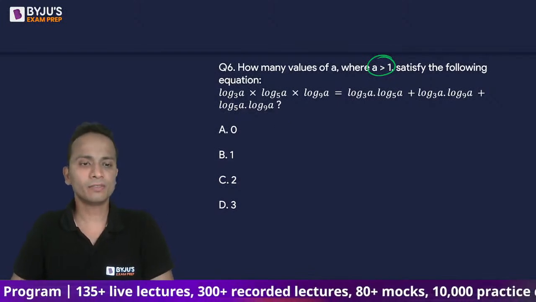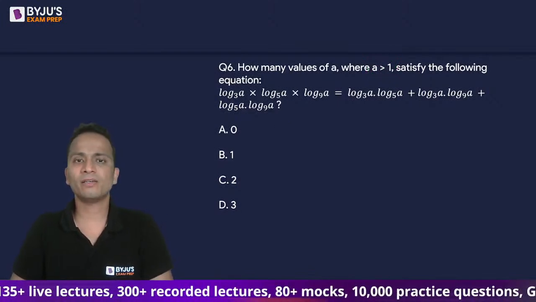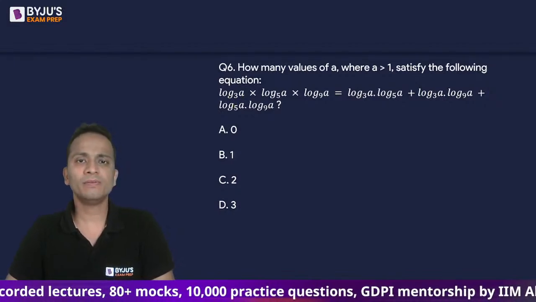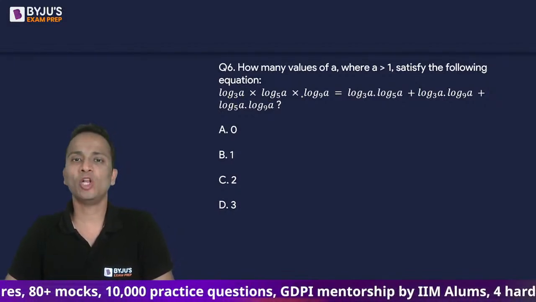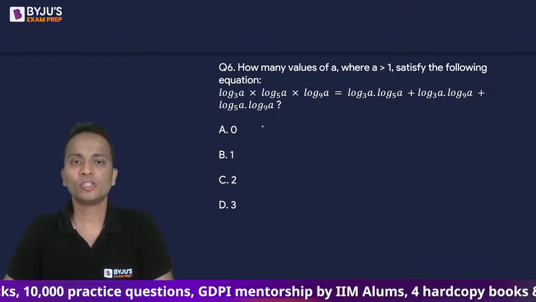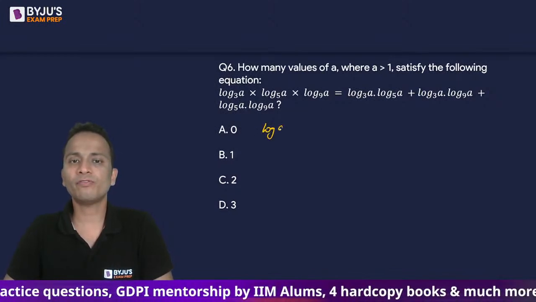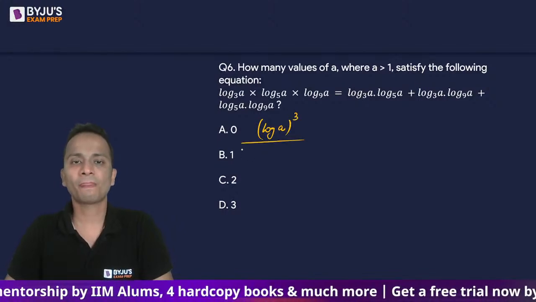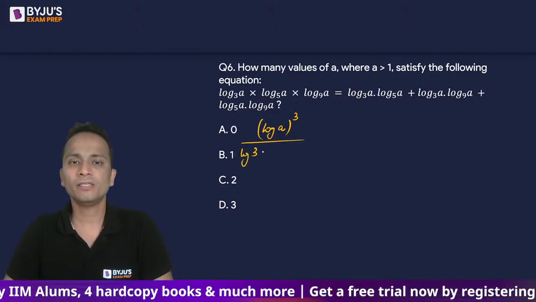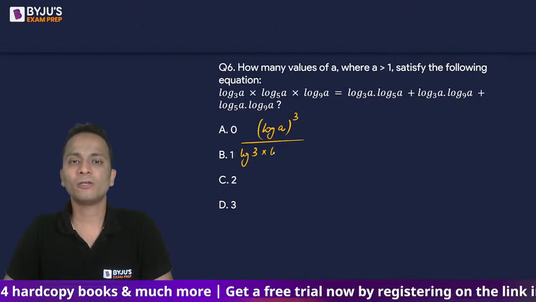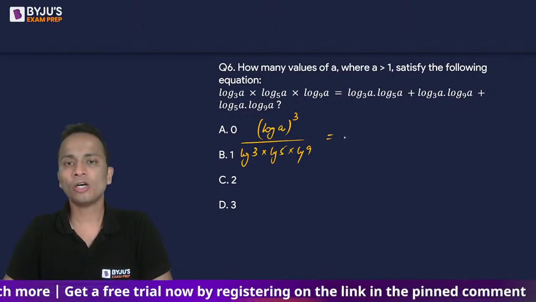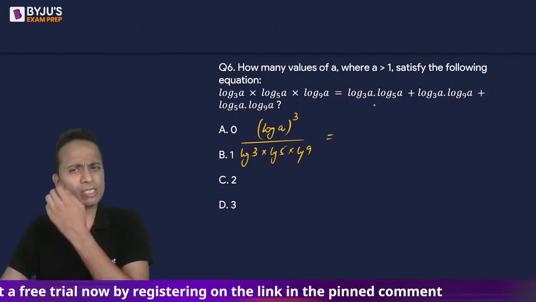चलिए सॉल्व करते हैं. So simplifying the left hand side, I can write it as log a upon log 3, log a upon log 5, log a upon log 9. So it will become log of a whole cube divided by log 3 multiplied by log 5 multiplied by log 9. On the right hand side, again I'll do the same thing.